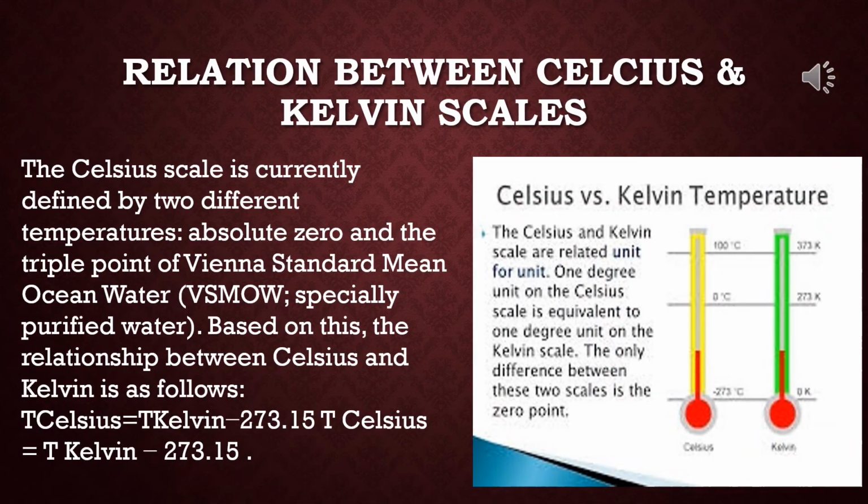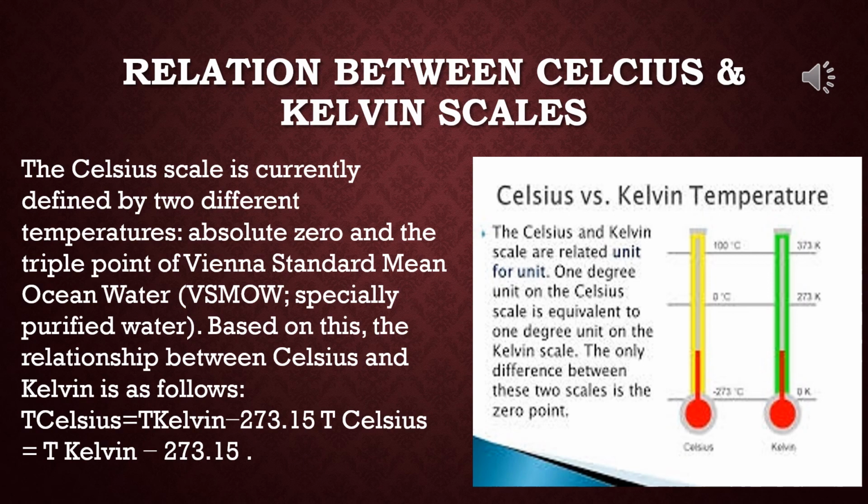The relation between Celsius and Kelvin scale. So the Celsius scale is currently defined by two different temperatures, absolute zero and the triple point of Vienna Standard Mean Ocean Water, VSMOW, specially purified water. Based on this, the relationship between Celsius and Kelvin scale is as follows.